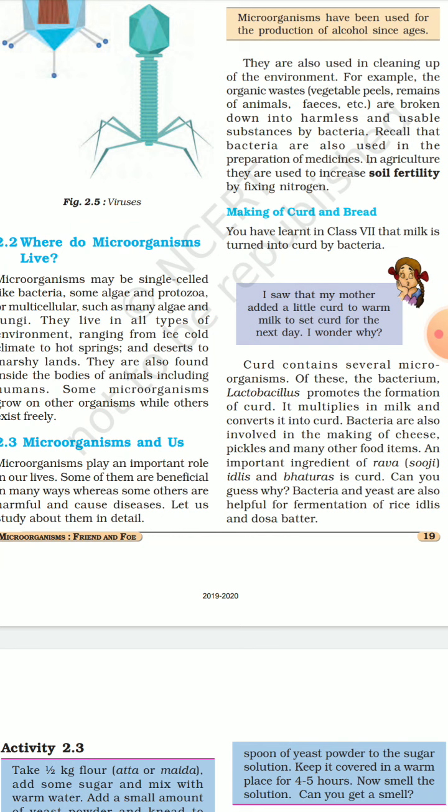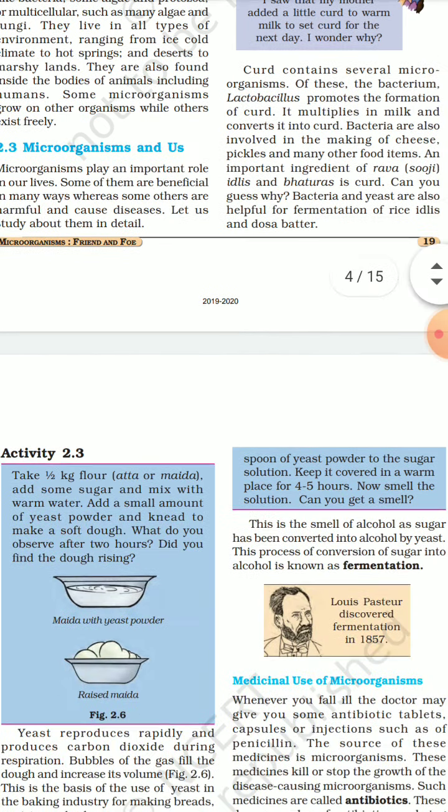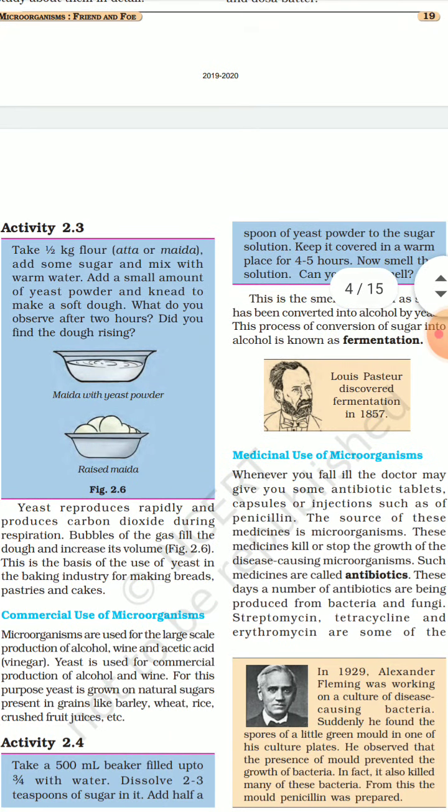When you put a drop of curd into lukewarm milk, those lactobacillus bacteria multiply inside the milk, and they convert it into curd. There are so many kinds of preparations like idlis, bhatura, in which we use curd. You are familiar with the example when you prepare a dough, you put yeast powder in that and you will see that with the help of carbon dioxide the dough will increase.